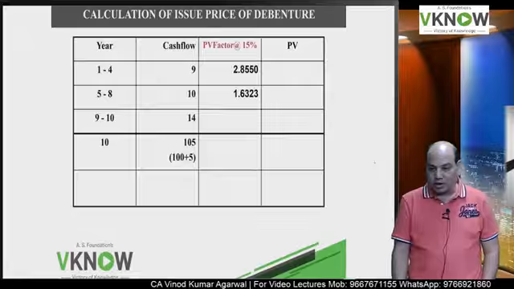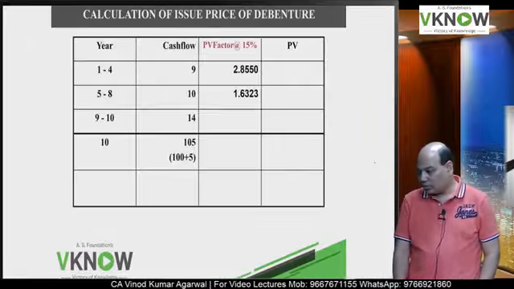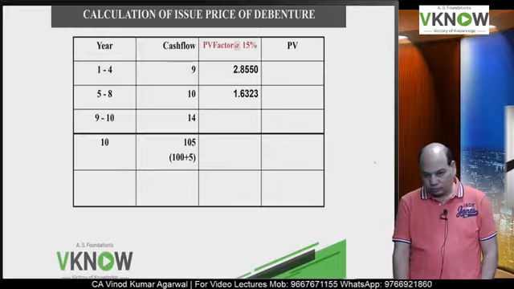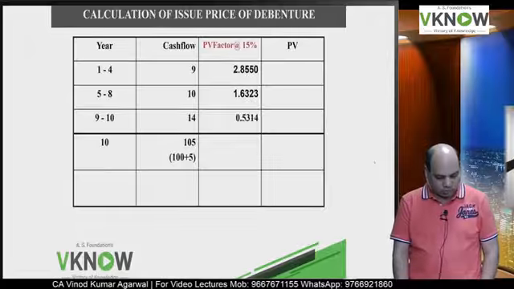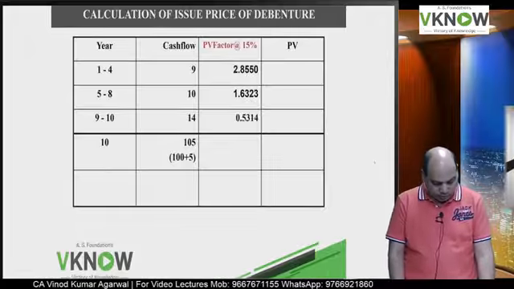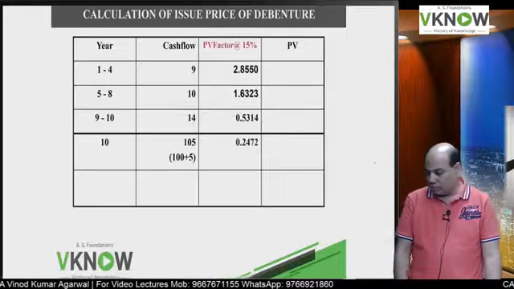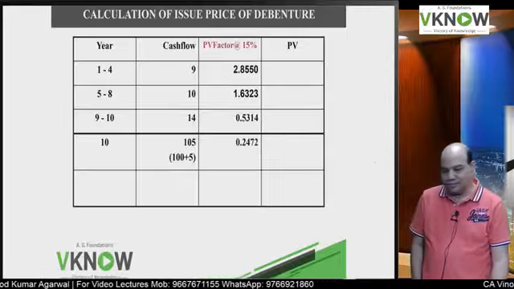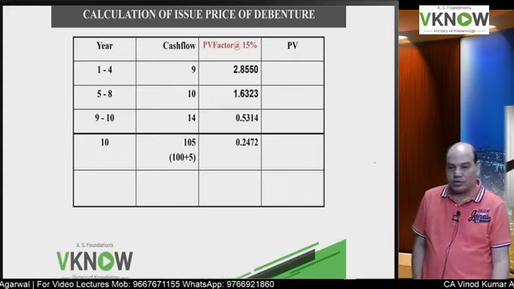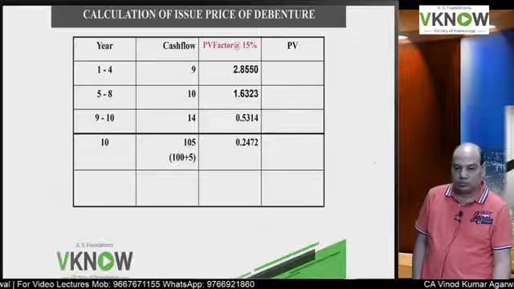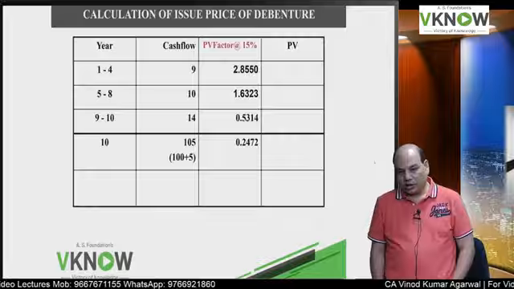Now come on, next 9-10, 9-10 factor. Please reply. 0.5313. 0.5313. Very good, Nitin Patil. Come on. 10th year factor 0.2472. 0.2472. Now multiply and add.